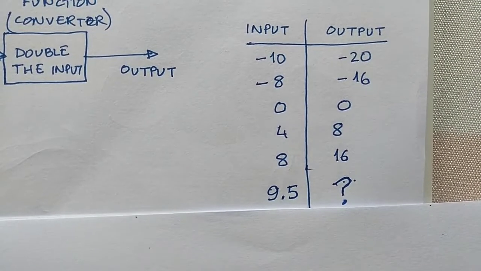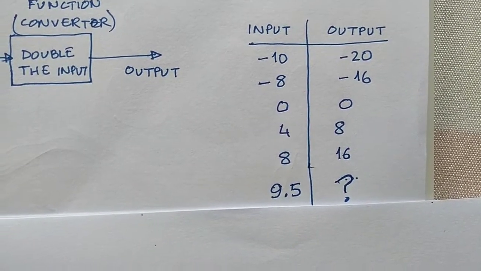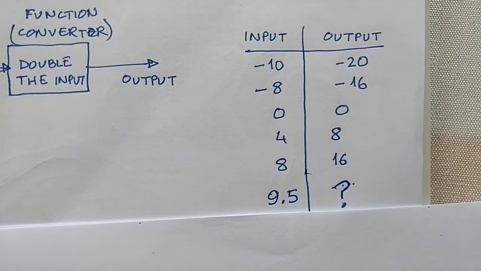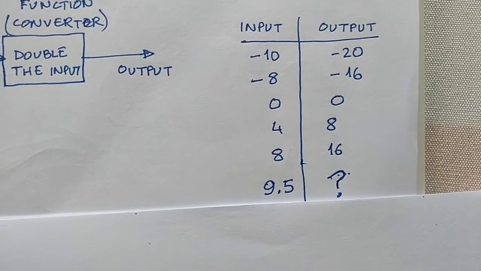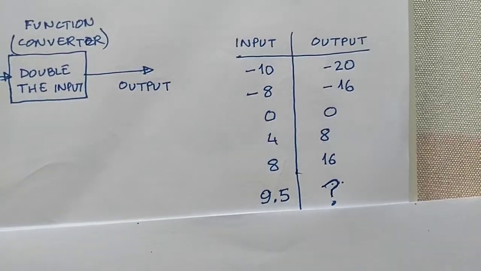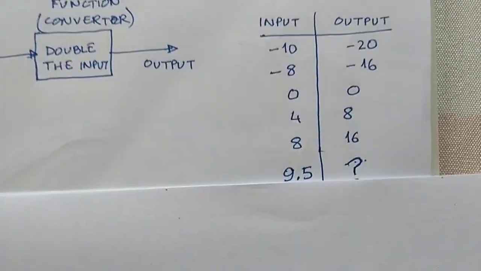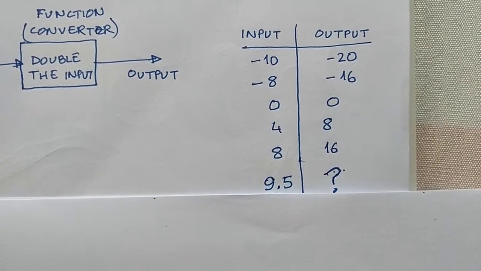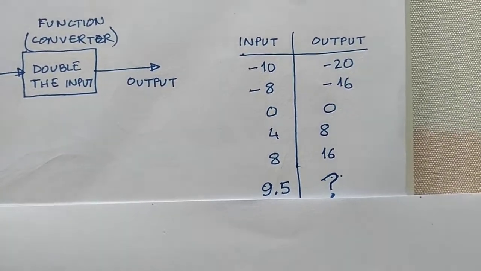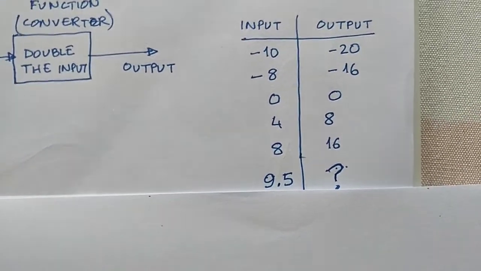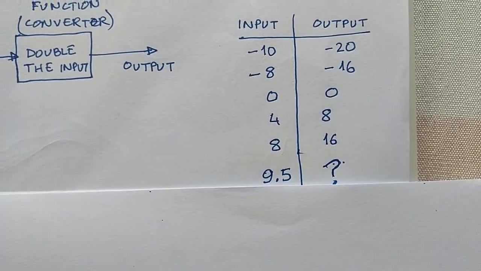Same with minus 8 and minus 16. If input is 0, then output is also 0. If input is 4, double of 4 is 8, so output is 8. If input is 8, then output is 16. What if the input is 9.5? What will be the output?